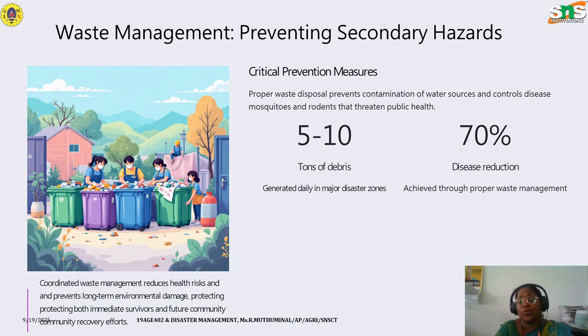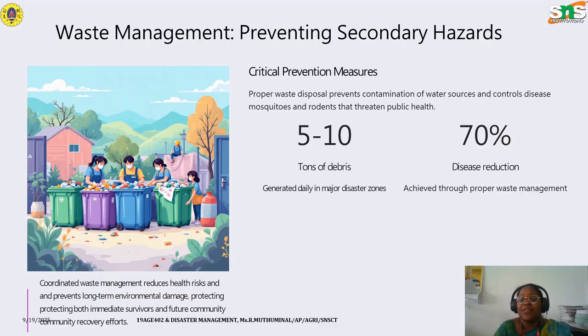After satisfying the basic needs, we have to manage the waste that is generated. We have to maintain waste management in order to prevent secondary hazards that could happen in the near future. Coordinated waste management reduces health risk and prevents long-term environmental damage, protecting both the immediate survivors and future community recovery efforts.